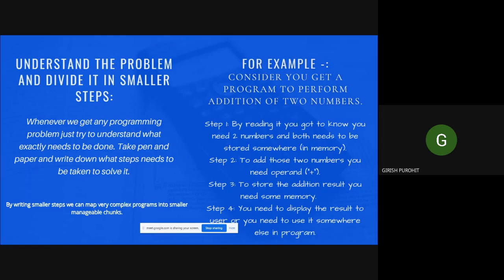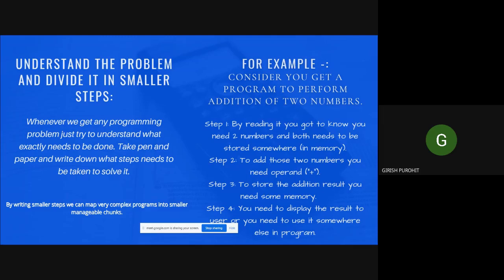Here it is written, whenever we get any programming problem, just try to understand what exactly needs to be done. And take pen and paper and write down what steps need to be taken and solve it. Pen and paper is a very basic way to solve it. We just break the question into small steps, what we have to do, then another step, what we should do, and so on. By writing smaller steps, we can map a very complex program into smaller manageable chunks.